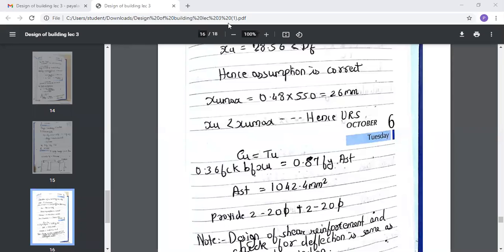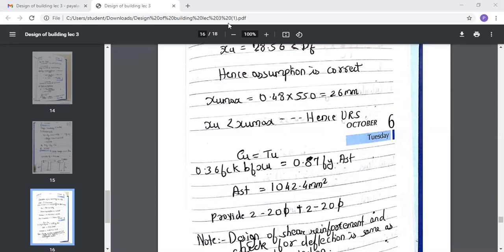When you calculated AST using the rectangular section, what value did you get? 1267.7 mm square. So the area you got when you calculated AST from the rectangular section was 1267.7 mm square, and when you calculated from the T section you got an area of 1042.4 mm square. And all the other checks, that is the check for enforcement and the check for deflection, will be same as that of the rectangular section.